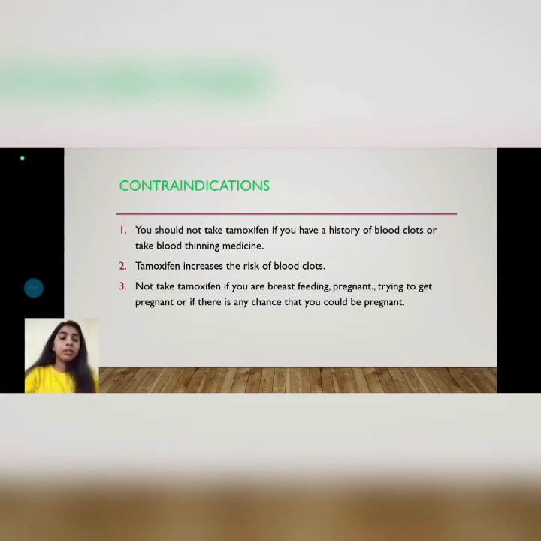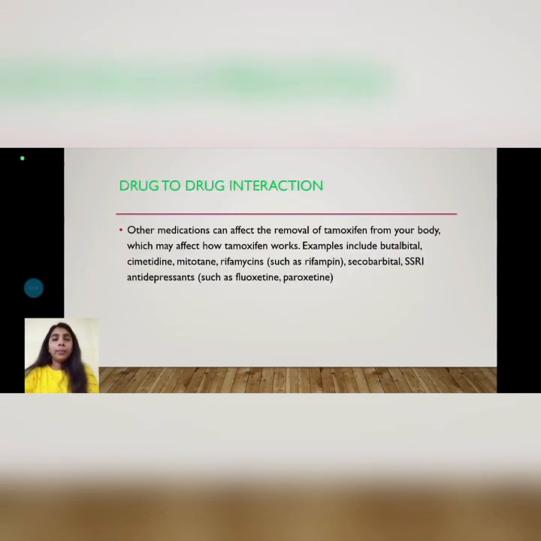Then contraindications. You should not take tamoxifen if you have a history of blood clots or take blood thinning medicines. Tamoxifen increases the risk of blood clots. Do not take tamoxifen if you are breastfeeding or pregnant or trying to get pregnant, or if there is any chance that you could be pregnant.